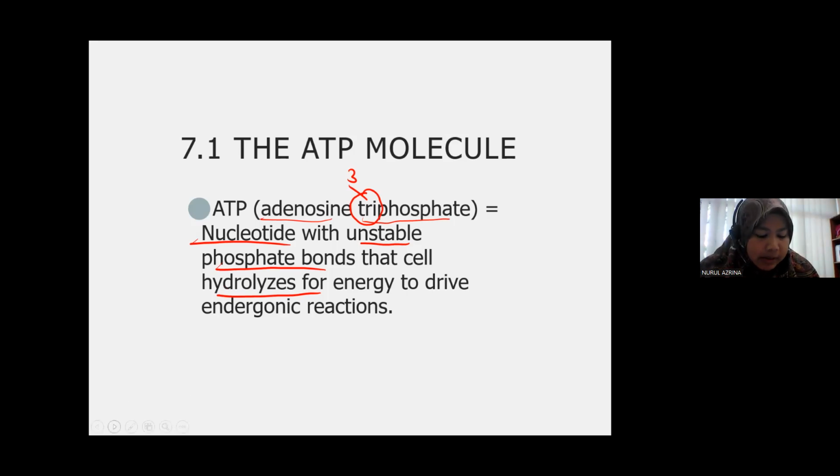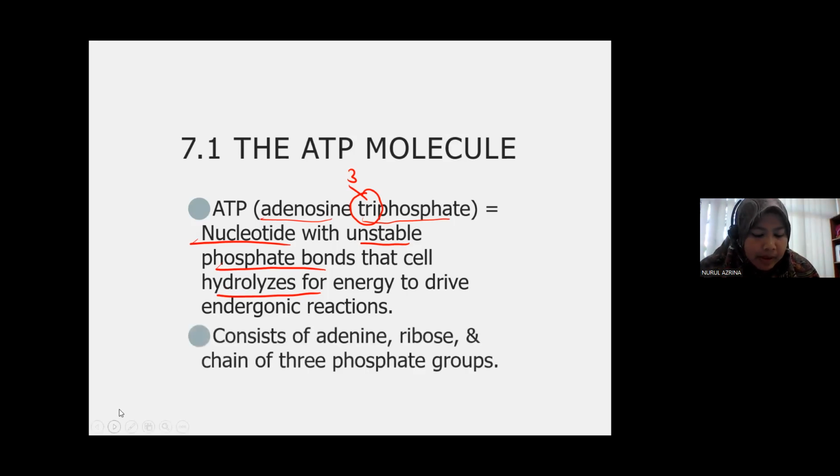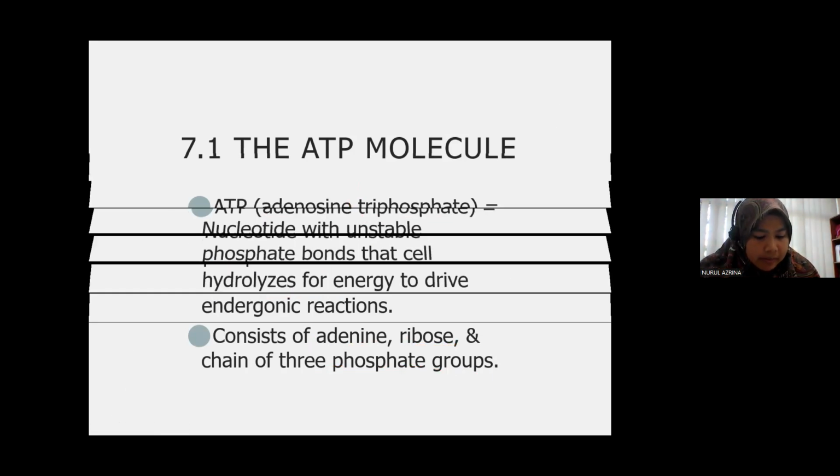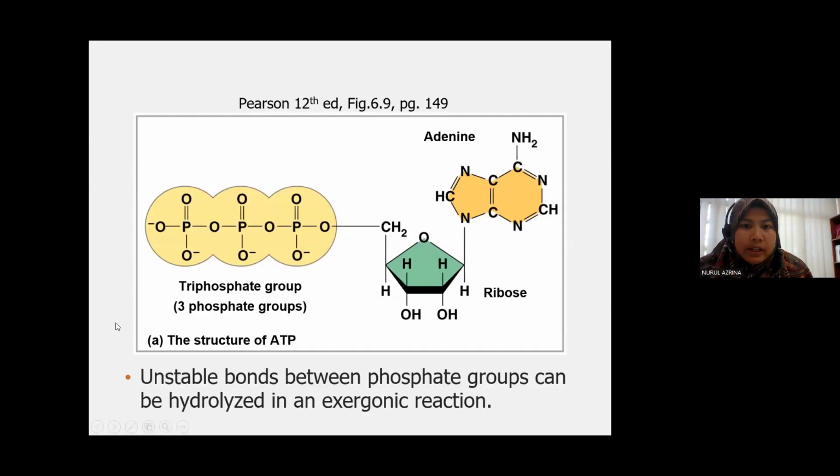Okay, now let's see the shape of ATP. The ATP consists of adenine, ribose sugar, which is a pentose sugar, and also a chain of 3 phosphate groups. Okay, so this is the shape of ATP.